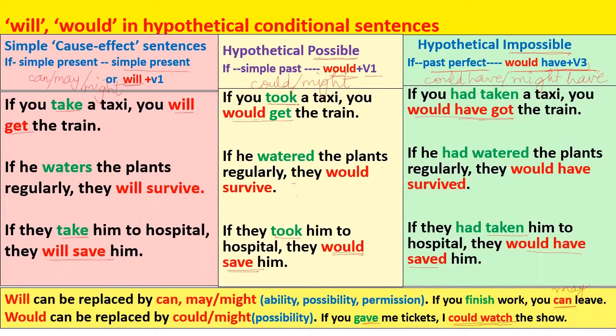So in these type 3 sentences, you can say if they had taken him to hospital, they might have saved him or they could have saved him, to show the possibility which is not possible now. So these type 3 sentences indicate that the situation is not in your control now. So now you can do nothing about it. So it is impossible.